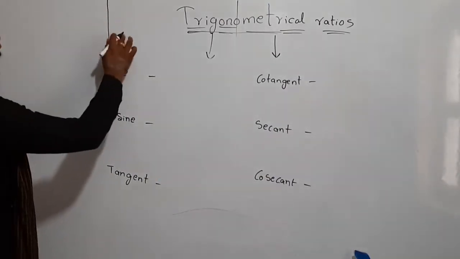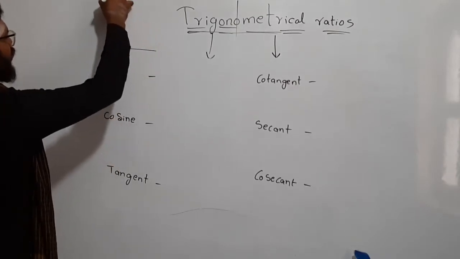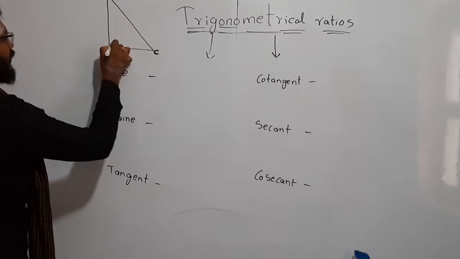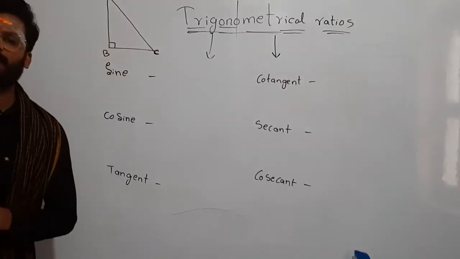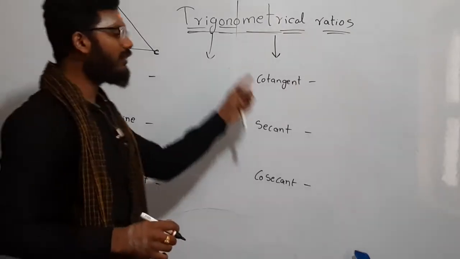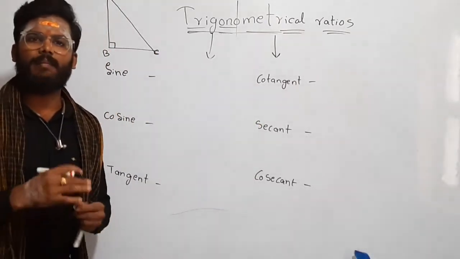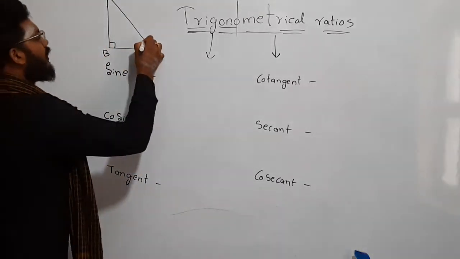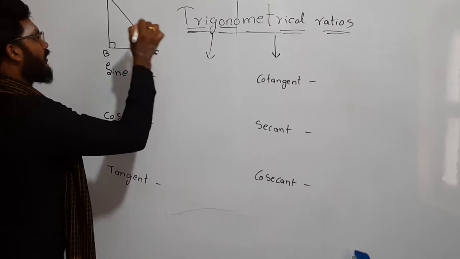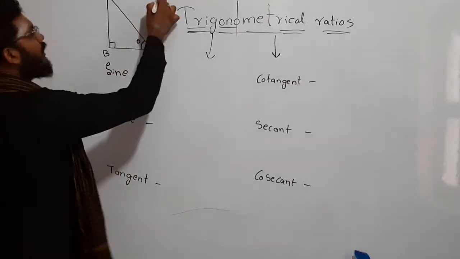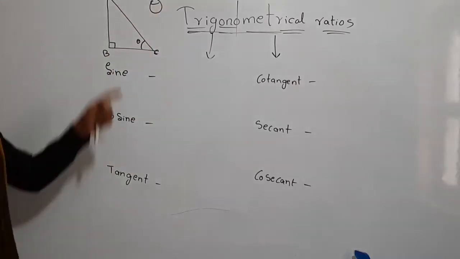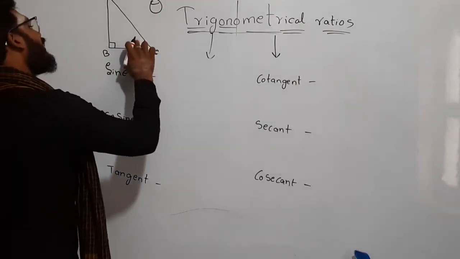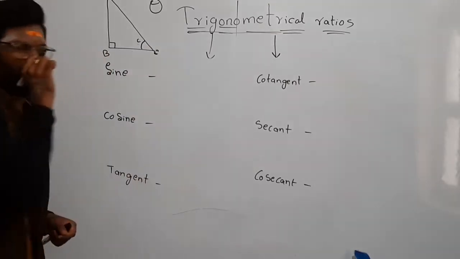So let me take a right angle triangle. I'll write the name like this: ABC. Okay, right angle at B. So in order to learn these ratios, we have to take the help or a reference of any angle. Suppose, see, let this angle be theta. Okay, so let the angle be theta at C, or else you can write it as C only. No problem. Angle C.